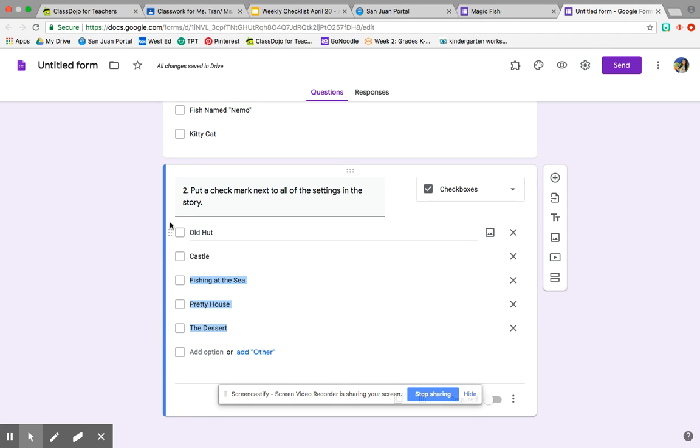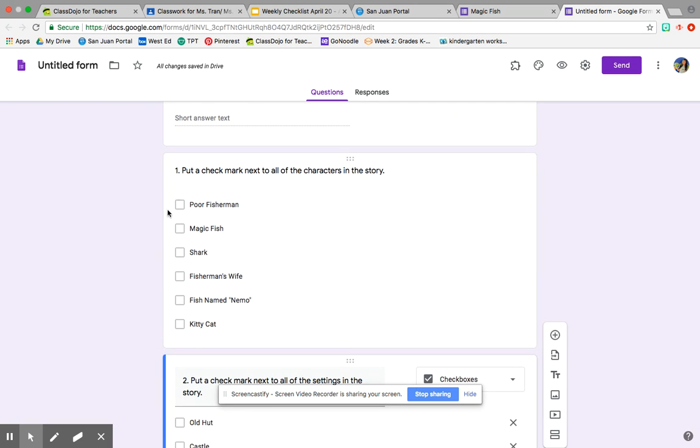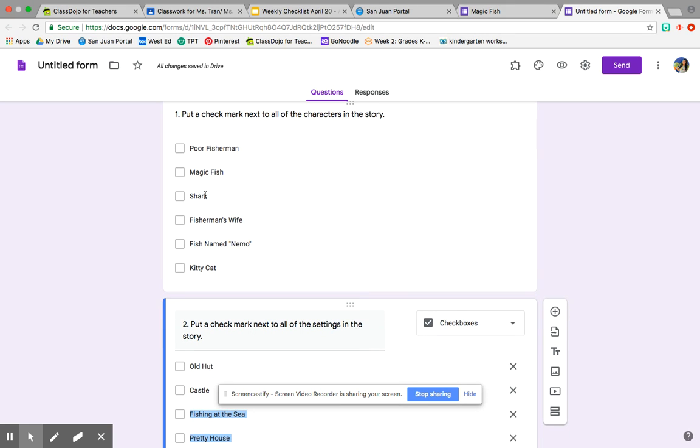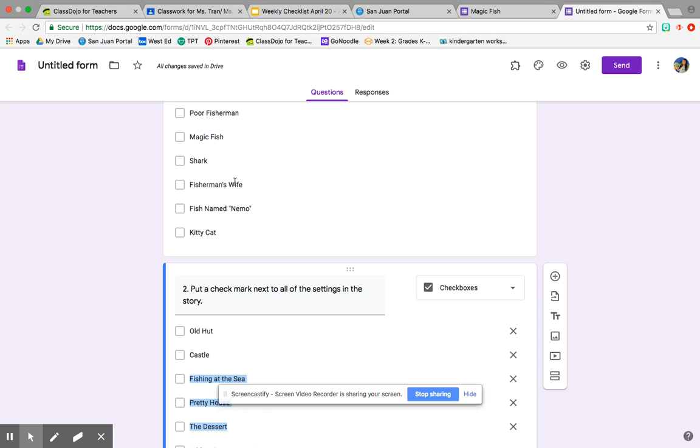So remember, there can be more than one answer, so you can check mark 2, 3, 4, all of them, or just 1 or 2 of them. So I'm going to read the questions again. Number 1, put a check mark next to all the characters in the story. Poor fisherman, magic fish, shark, fisherman's wife, fish named Nemo, and kitty cat.